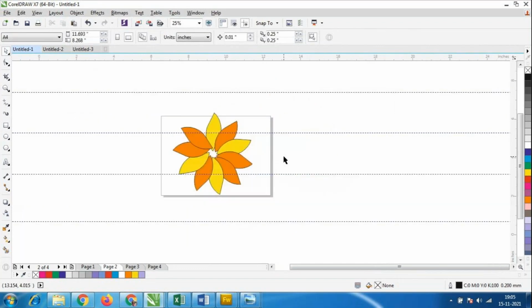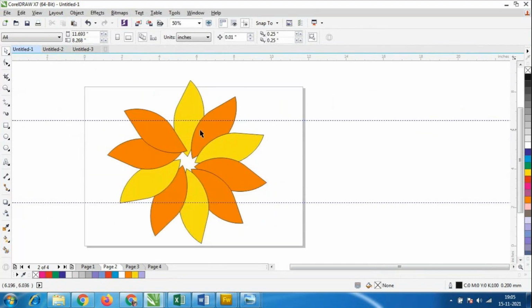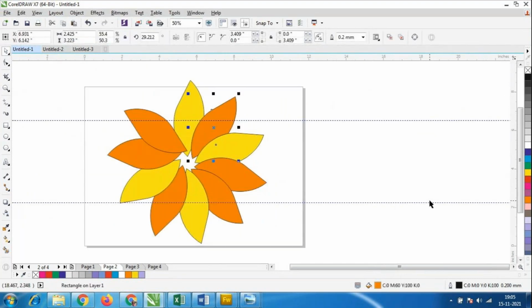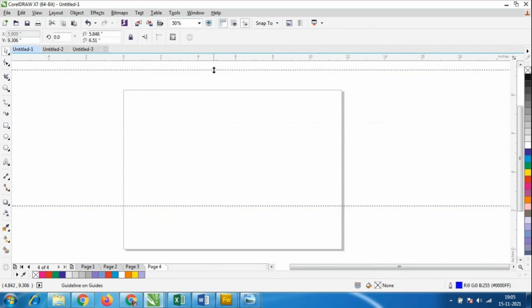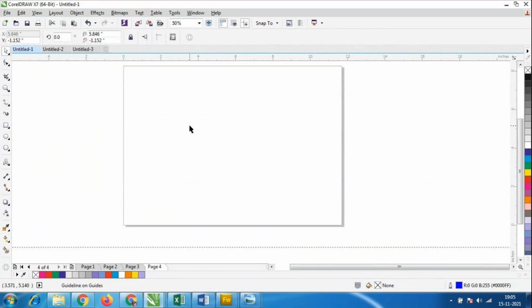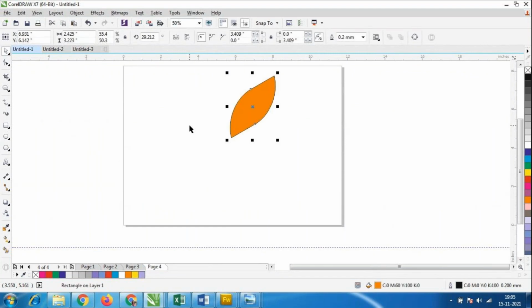I'll take this petal and copy it, Control C. I'll come back to page 4 and press Control C, Control V, copy paste. I'll just select it like this.